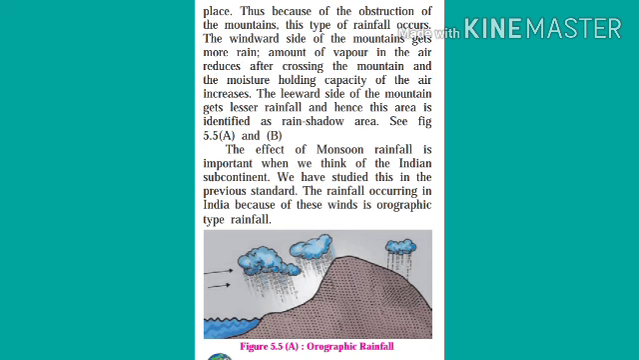The effect of the monsoon rainfall is also important when we think of the Indian subcontinent. We have studied this in the previous standard also, and the rainfall occurring in India because of these winds is the orographic type of rainfall. The Sahyadri mountains or the Eastern and Western Ghats obstruct the southwest winds which come from the Indian Ocean.